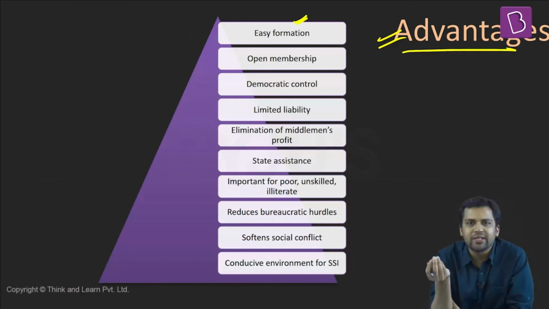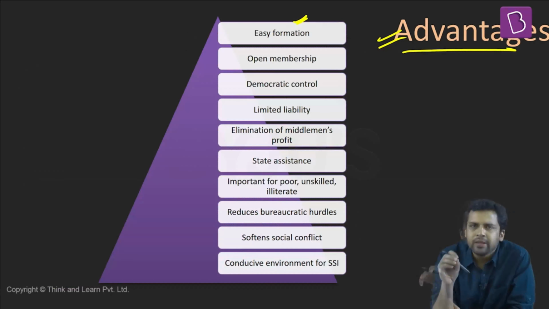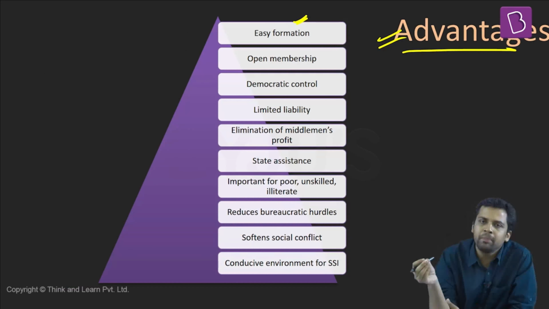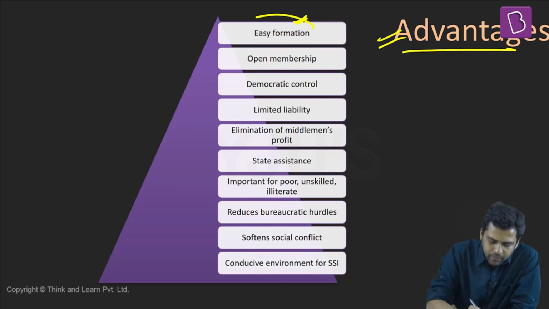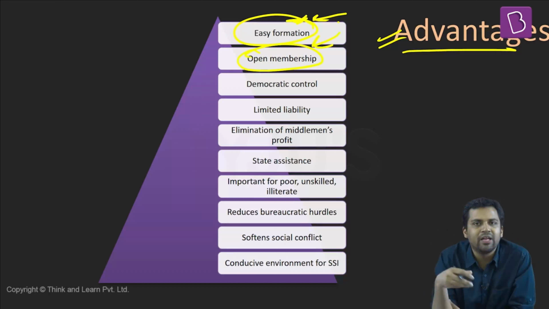Cooperatives are one mechanism which can be easily found. There are mechanisms which are promoting the economic interest of their members. There are also mechanisms by which you can alleviate poverty. There are mechanisms by which you can ensure development. And this kind of organization can be easily found. They have open membership. Anyone can be part of a cooperative.